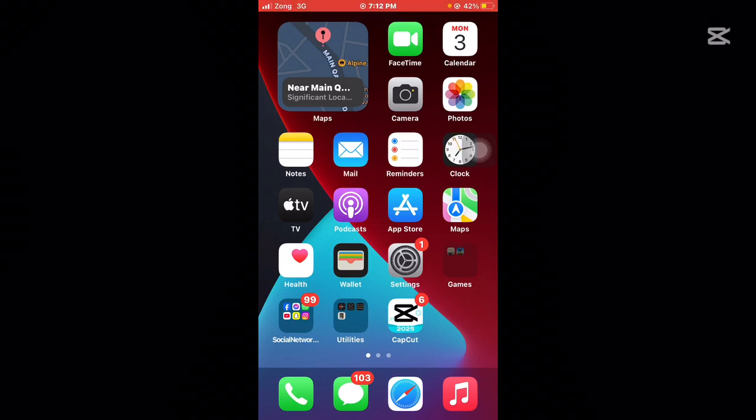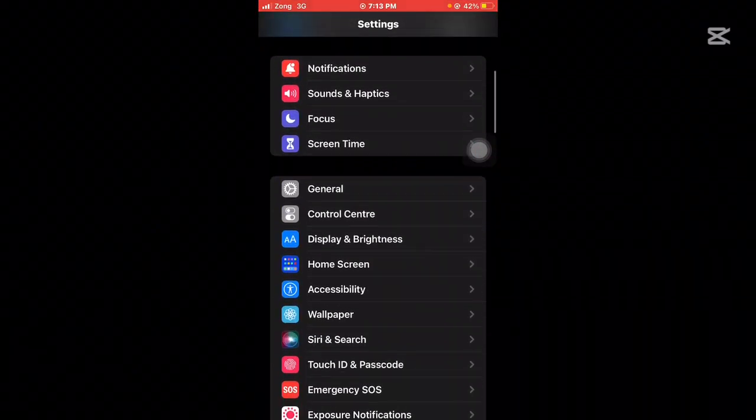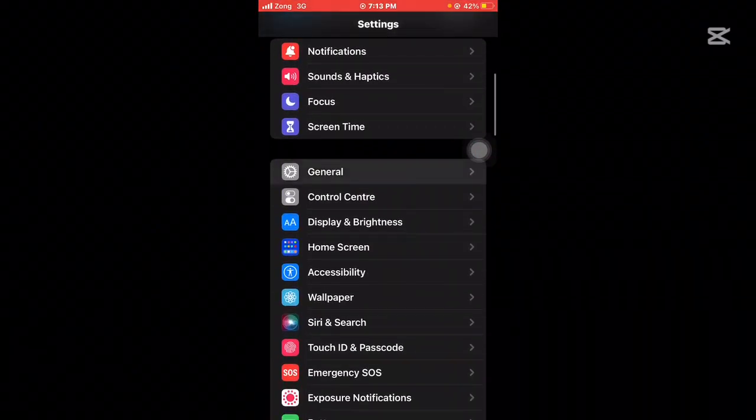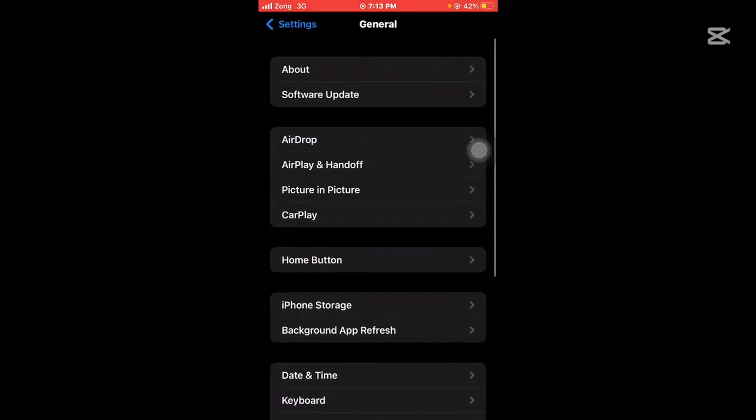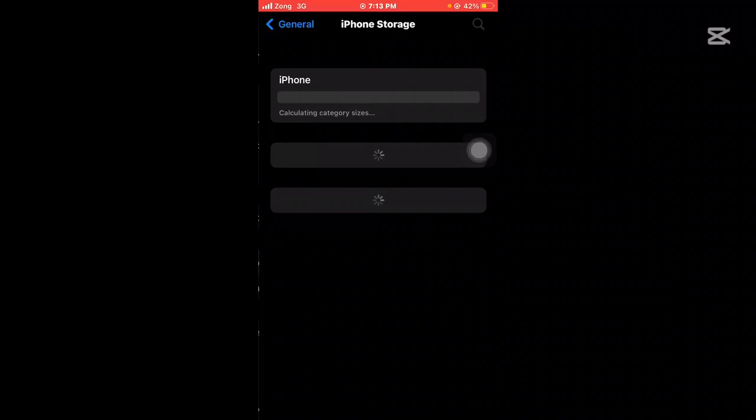So first thing, you're gonna open the settings, your mobile settings, and after that you're gonna scroll down and you can tap on General, and here you can see the iPhone Storage. You can tap on it and go there and wait for a couple of moments.